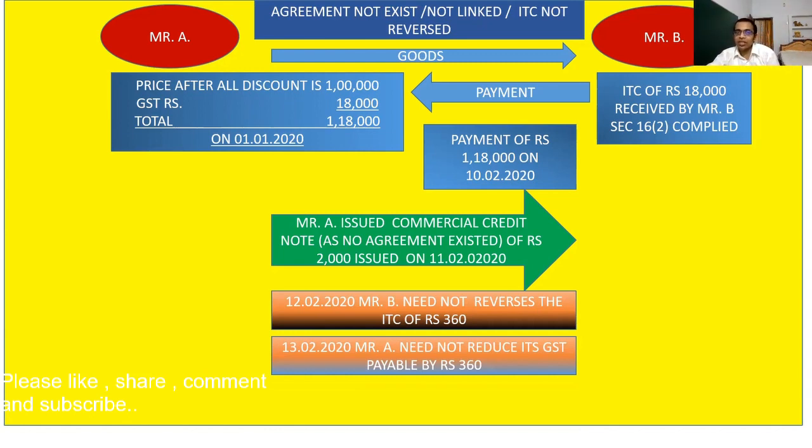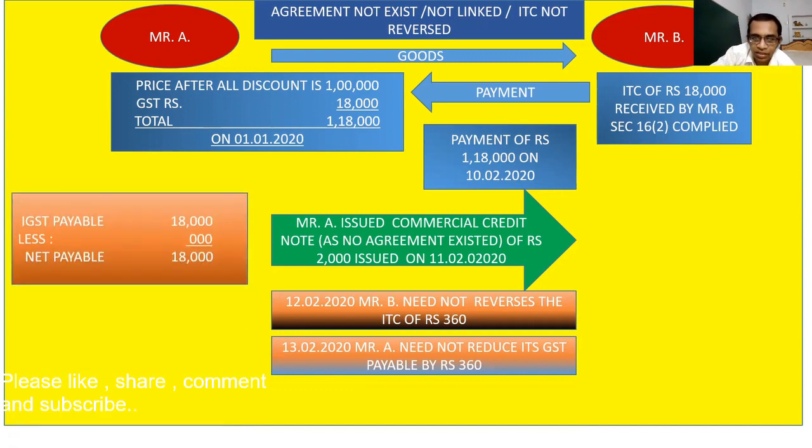Since he will not reverse any ITC, Mr. A can also not reduce his GST liability. Okay friends, so here is the case where no agreement exists. If there is no agreement, there will be no picture of GST, no case of reversal of the ITC regarding the credit note, and there will be no reduction in the liability of the seller.